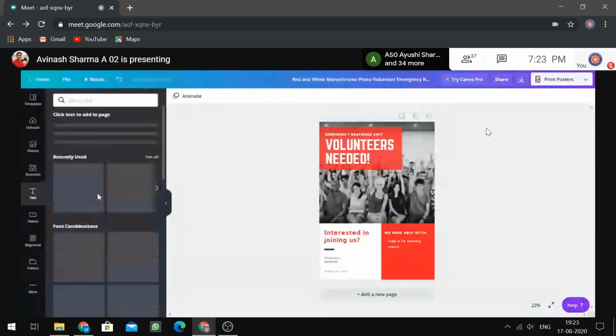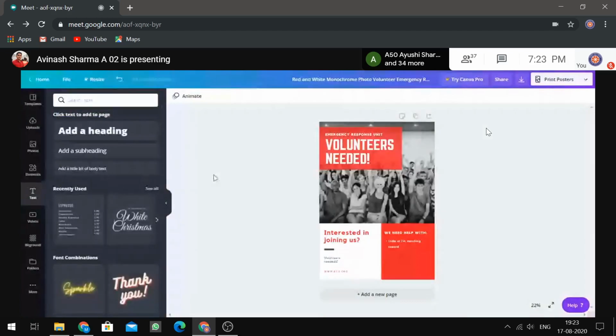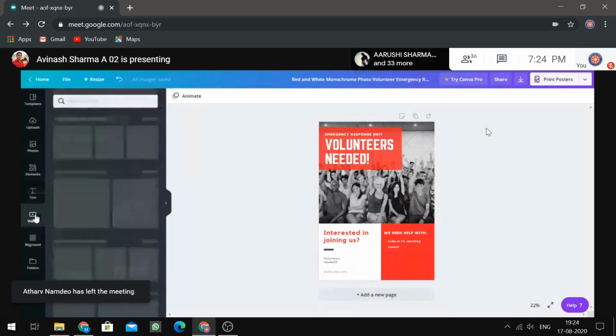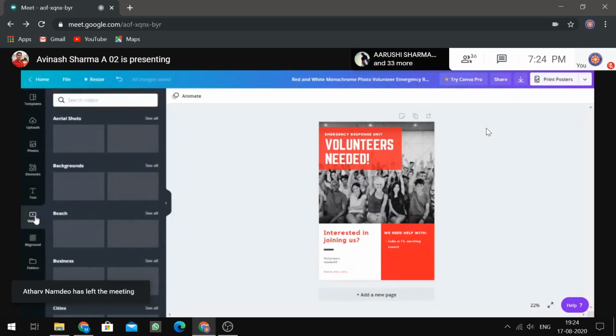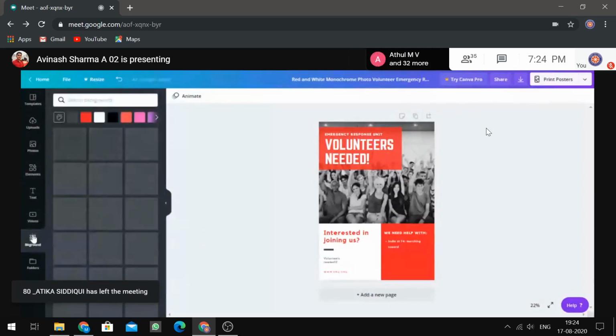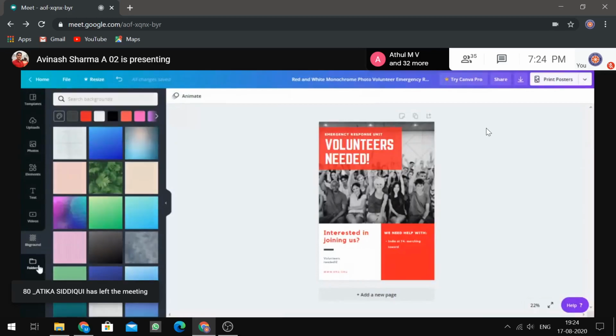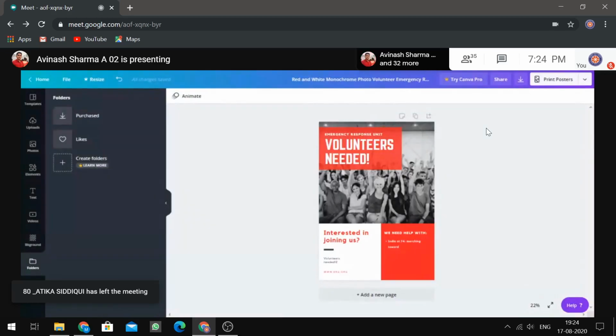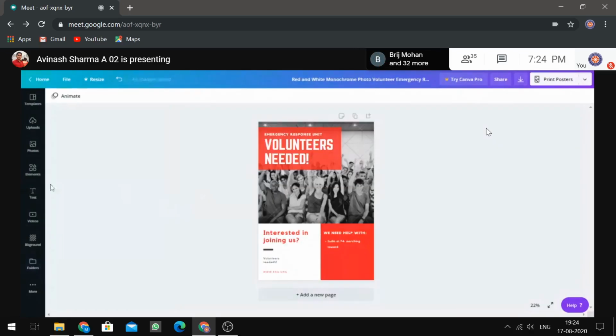Then we have text, because we commonly need to add text. Then we have videos, which are stock videos. You can use them over here. Now we can edit the background. We have folders, as I said, and we have this more option that's self-explanatory, or you can explore it. So let's start with the initial designing of this poster.